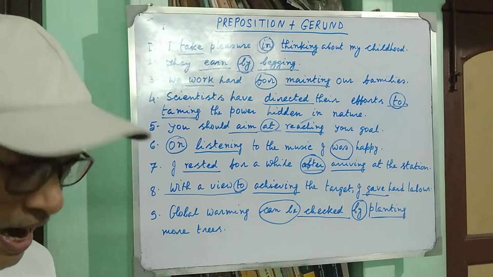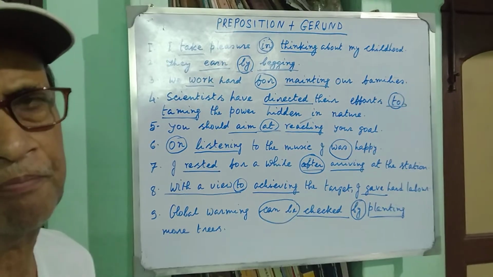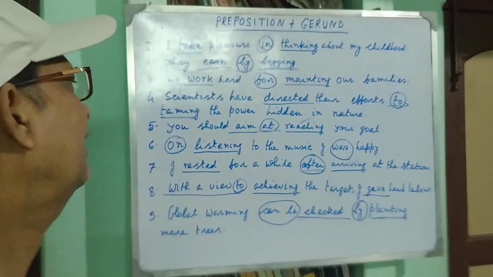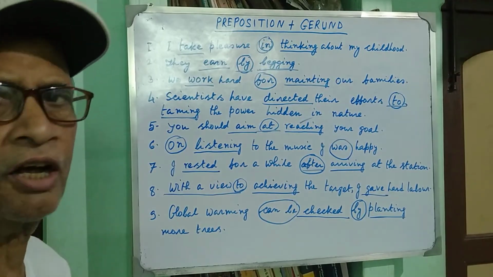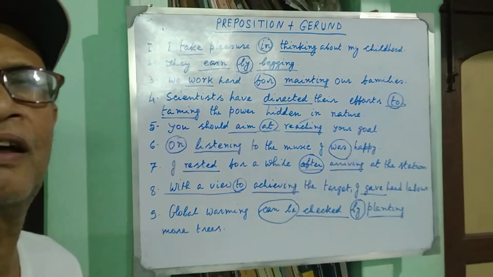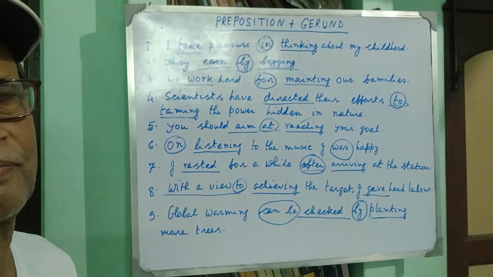Remember it. And in complex sentences too, preposition plus gerund can be used, but it is mainly used for the construction of simple sentences.